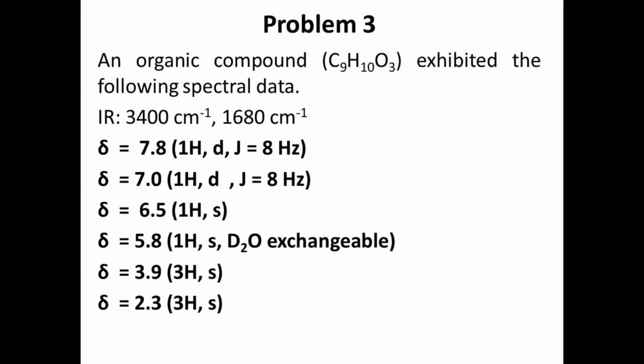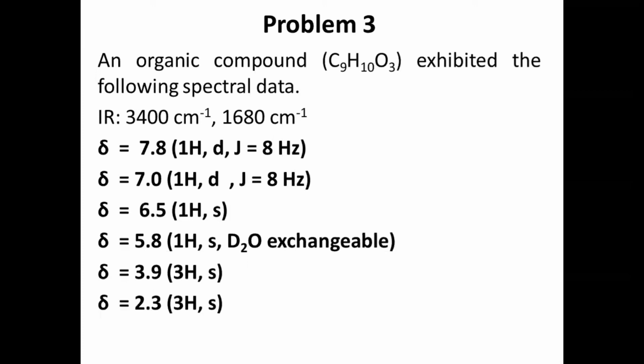Both are there. And let us see the chemical shift values now. Delta value 7.8, delta value 7.0, and delta value 6.5. Now by seeing these three values, definitely we can confirm that an aromatic ring is there. And how many aromatic protons are there now? 1H, 1H, 1H. 3 protons are there on the benzene ring. Remaining, the 2 hydrogens or remaining substitute positions, we can predict the substituents.